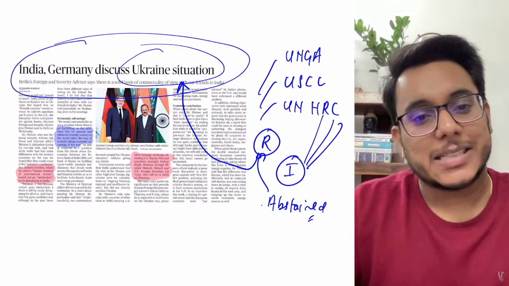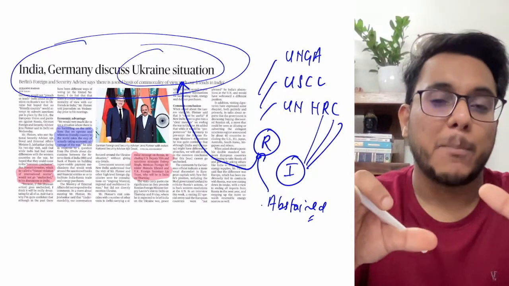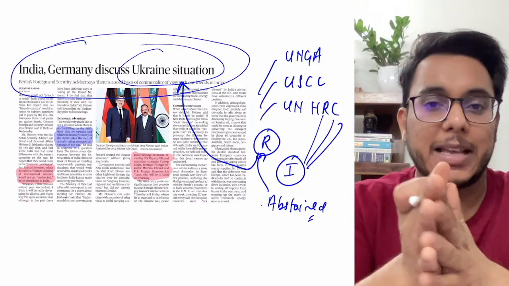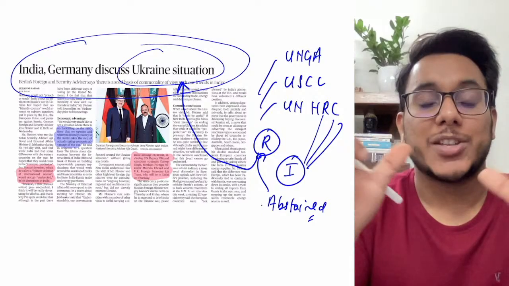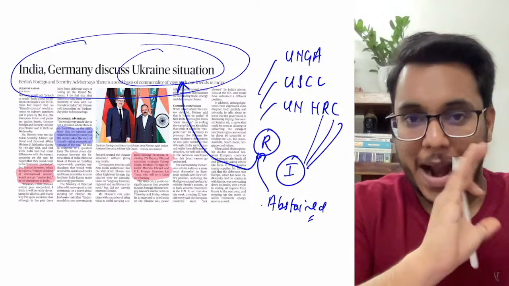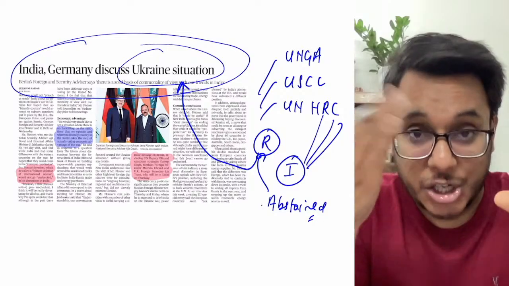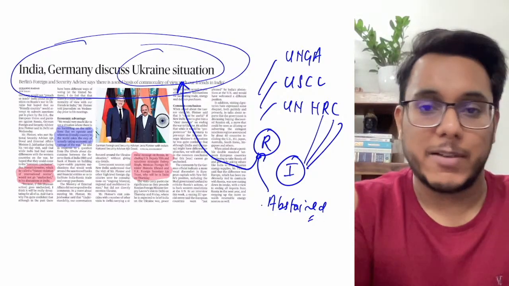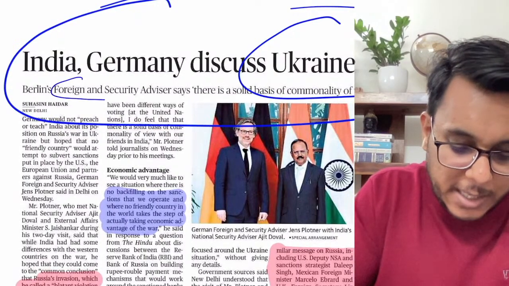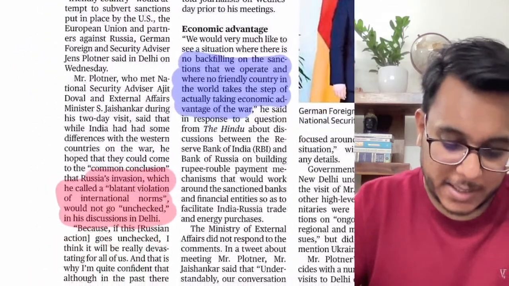Now guys, as India has kept a position of abstention, what is happening? Dignitaries from the western countries are visiting India, and all of them have one expectation: that India will change its stand, join the band of the western countries, and vote in favor when Russia is to be called an aggressor. Now in this direction, guys, what happened? Germany's foreign and security advisor has visited India.